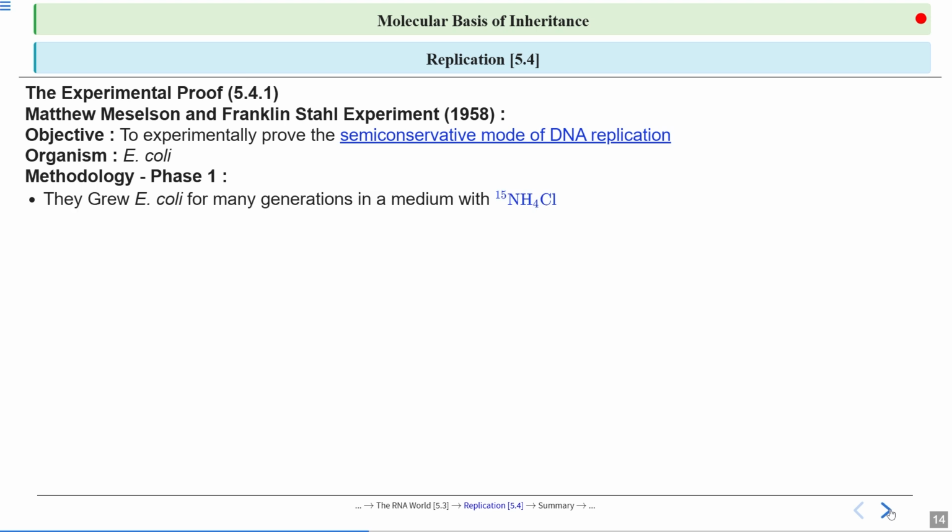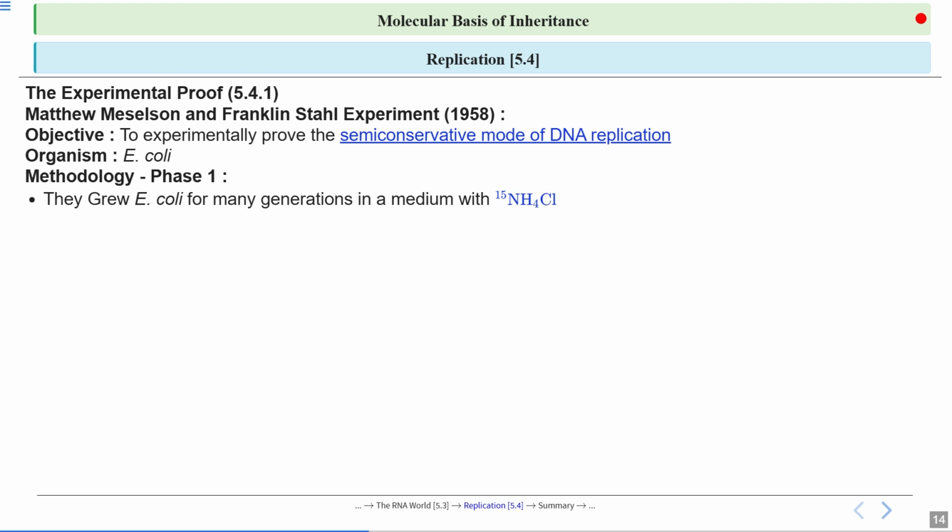Before that you have to understand that they used nitrogen isotopes. What are isotopes? An isotope is one of two or more species of atoms of a chemical element with the same atomic number and position in the periodic table.